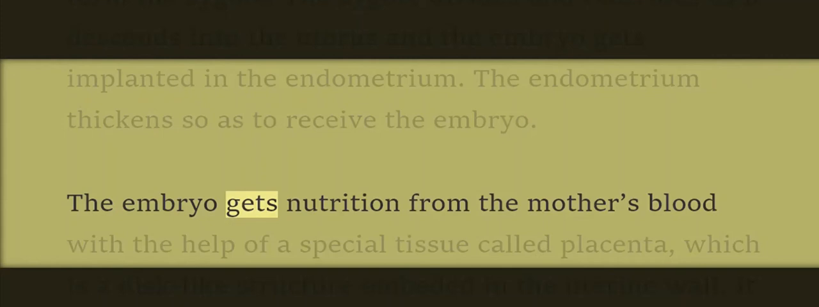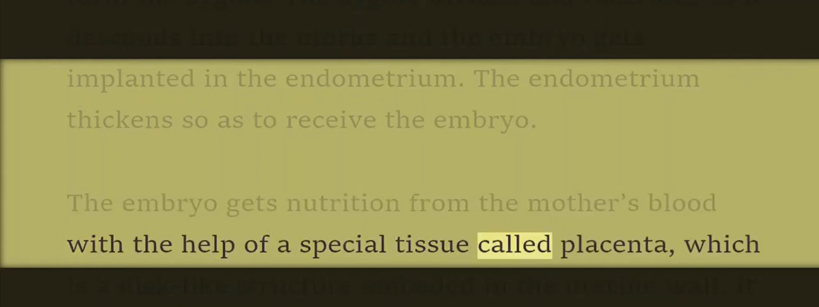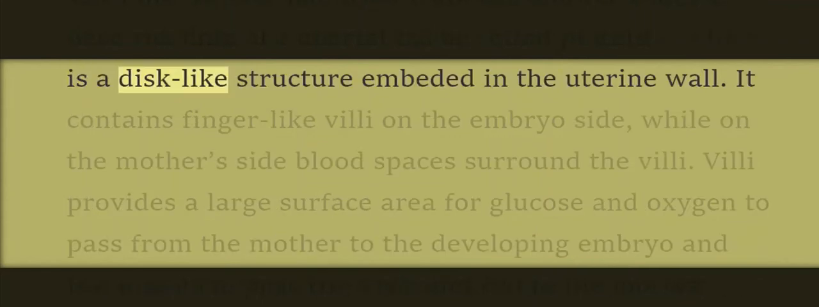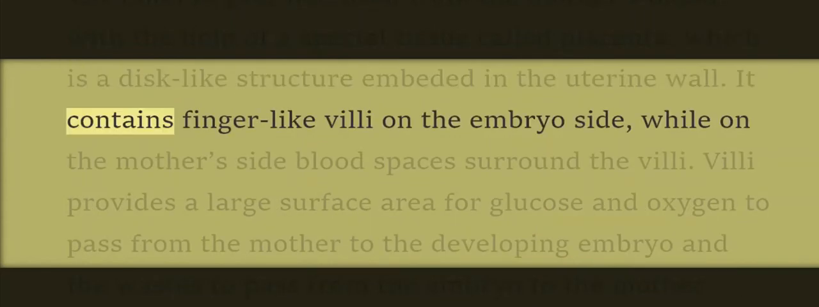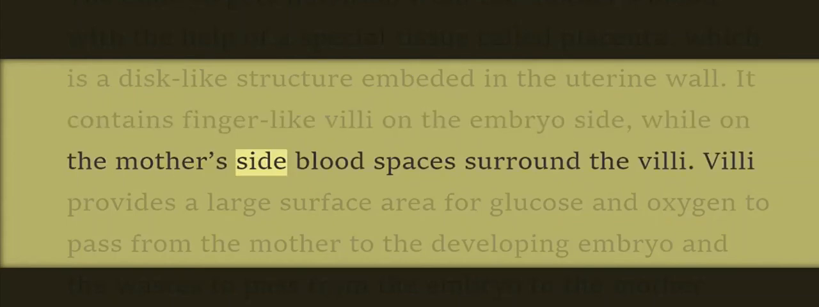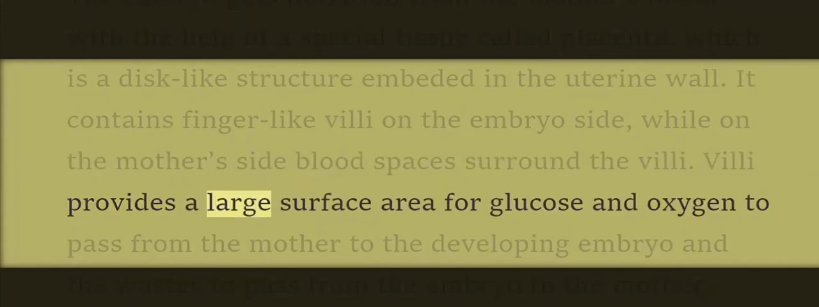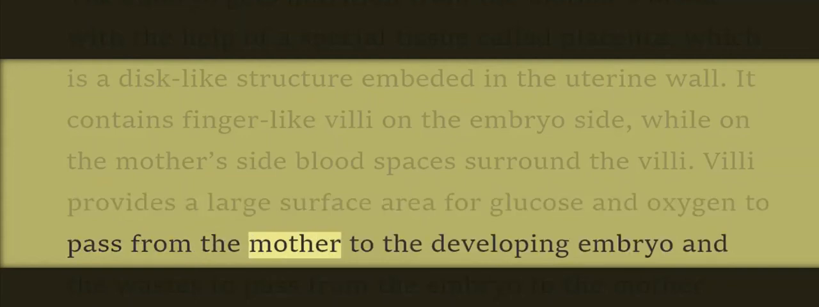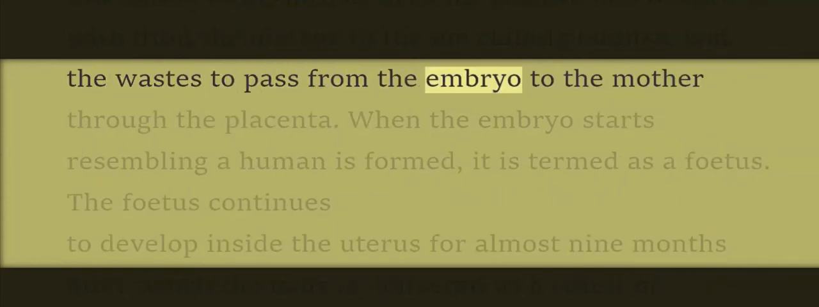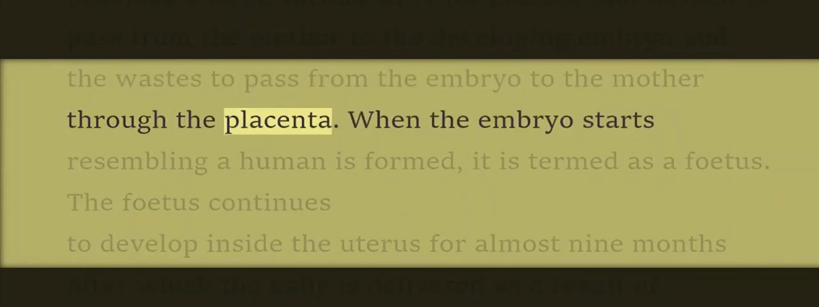The embryo gets nutrition from the mother's blood with the help of a special tissue called placenta, which is a disc-like structure embedded in the uterine wall. It contains finger-like villi on the embryo side, while on the mother's side blood spaces surround the villi. Villi provide a large surface area for glucose and oxygen to pass from the mother to the developing embryo, and the wastes to pass from the embryo to the mother through the placenta.